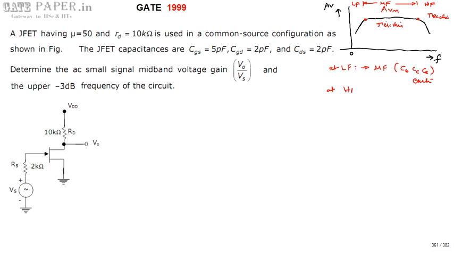At high frequencies the inter-electrode capacitances CGS, CGD and CDS exist. At mid frequencies, microfarad capacitors act as short circuit and picofarad capacitors act as open circuit, so no capacitor exists.